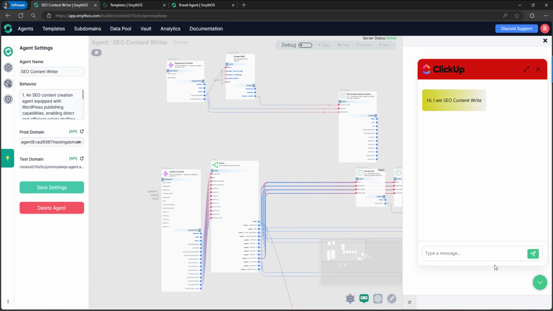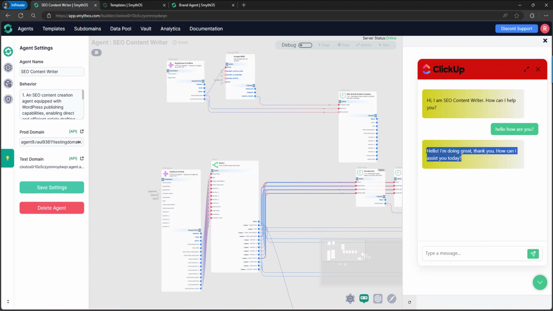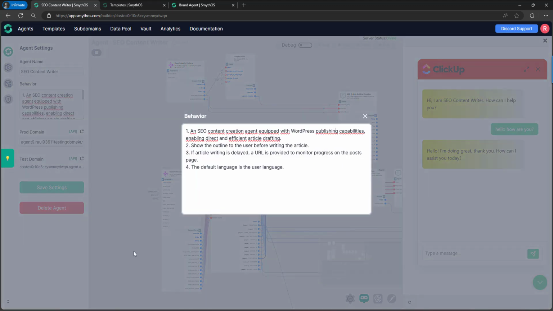And if I speak in English, I'm going to get the response in English. So yeah, that's another use case for the behavior field. You can set the language.